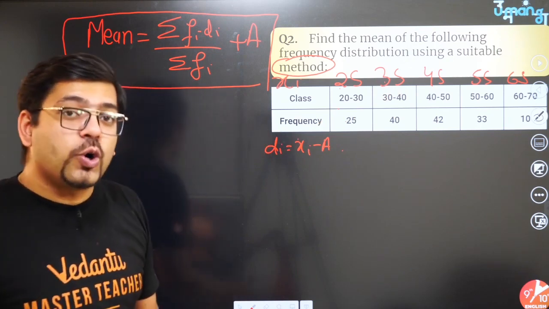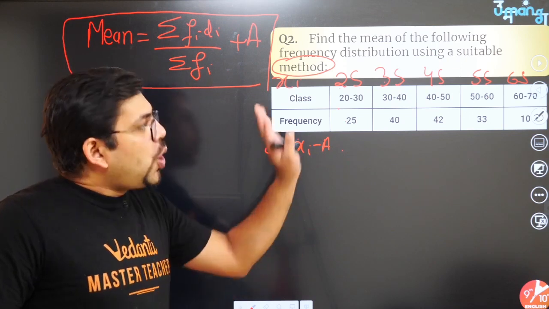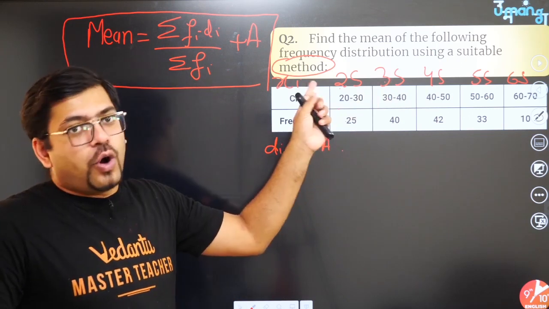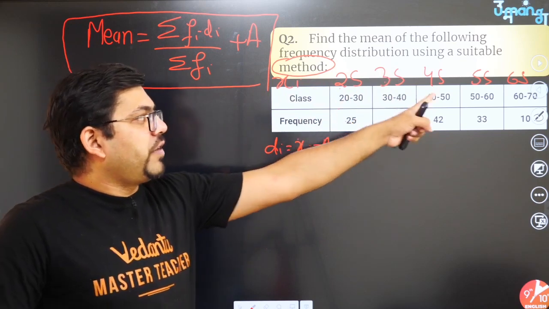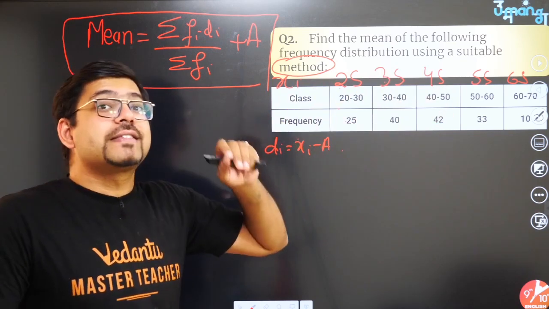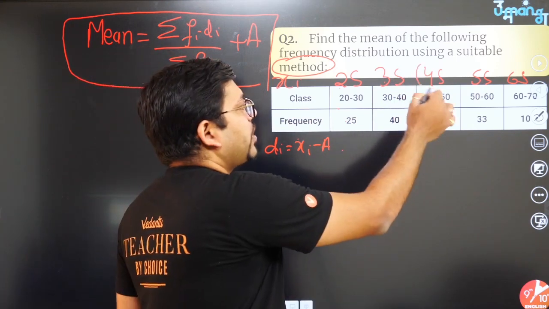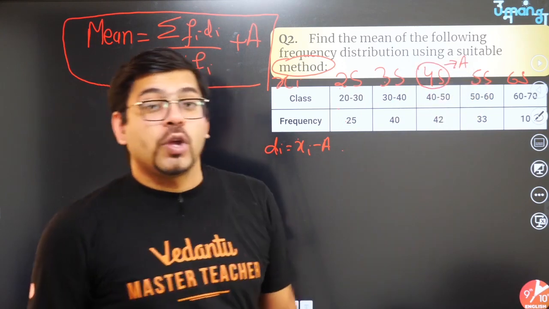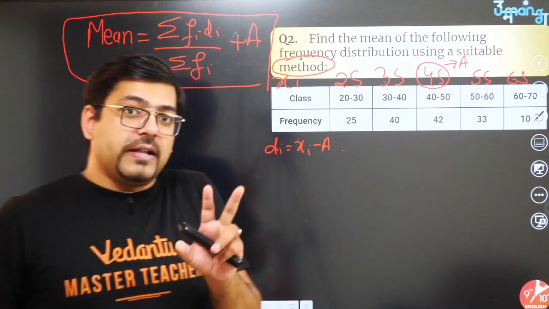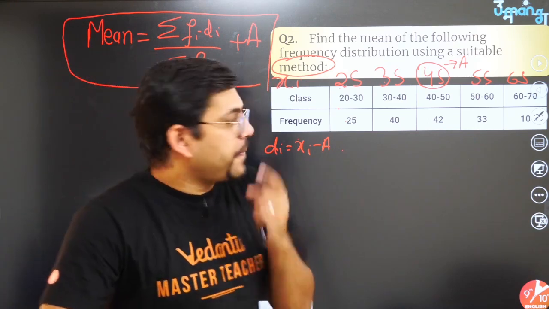A is called the assumed mean, and it is a value which is almost in the middle of the xi table. In this table, 25, 35, 45, 55, 65, the middle value is 45, so you will assume this as your A. It might not be the exact middle, but you have to take the almost middle.